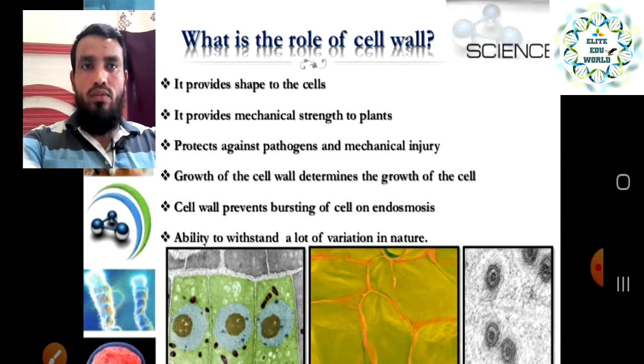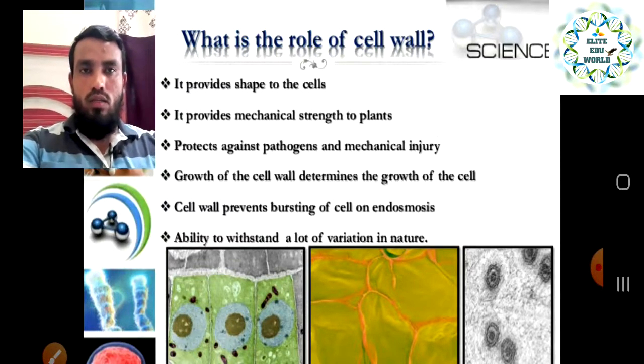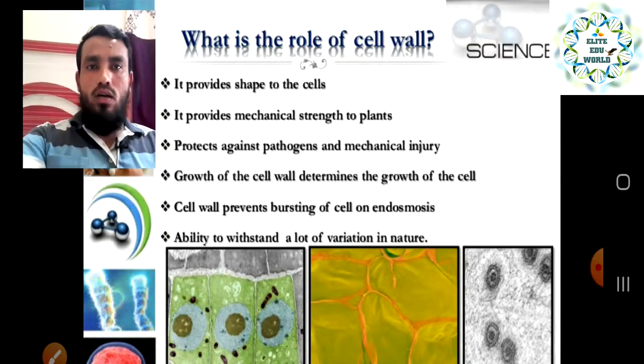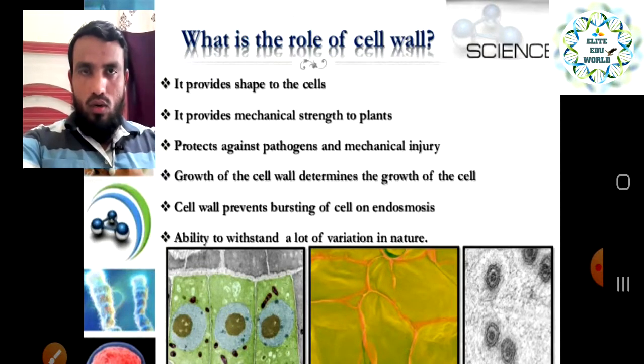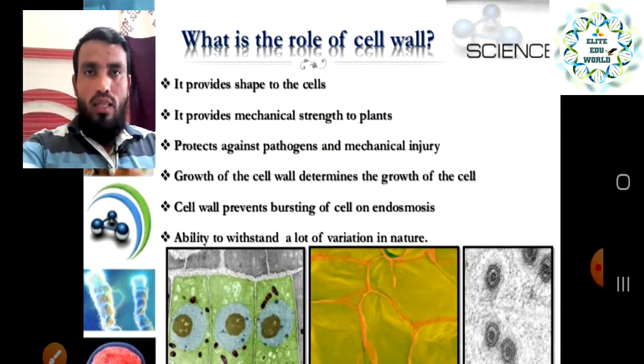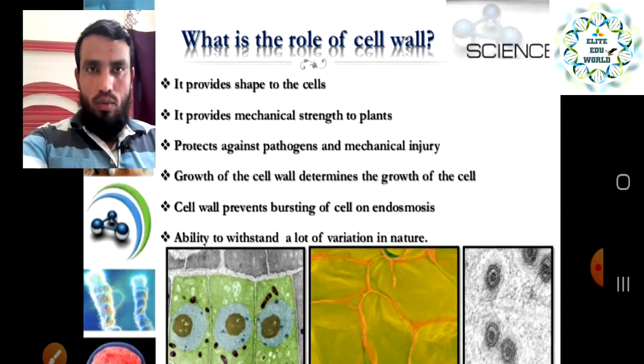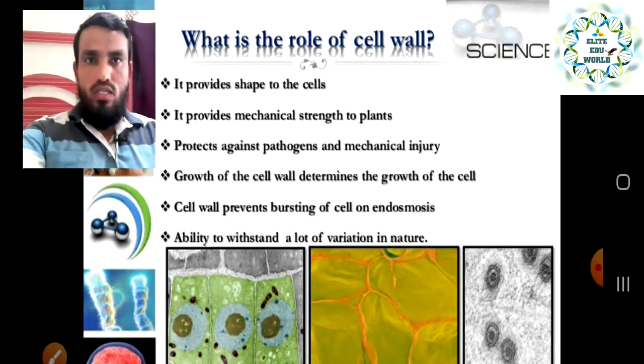It also protects the cell organelles from the outermost environment of the cell. And the next point is that growth of the cell wall determines the growth of the cell, meaning whatever growth is happening in the cell wall will be the growth of the cell, because it decides the growth of the cell also.